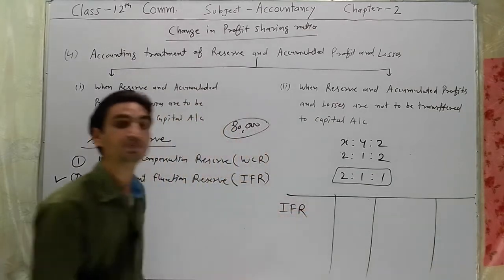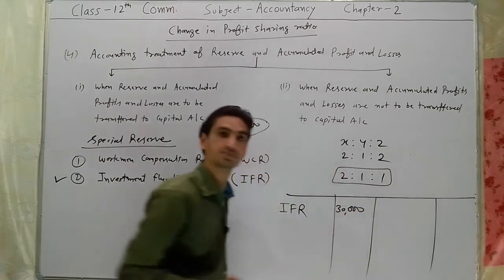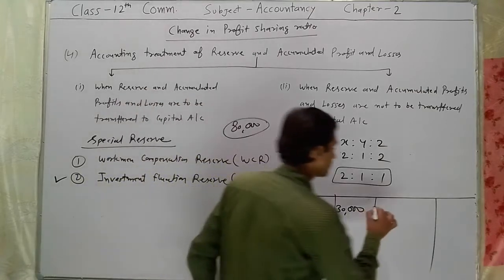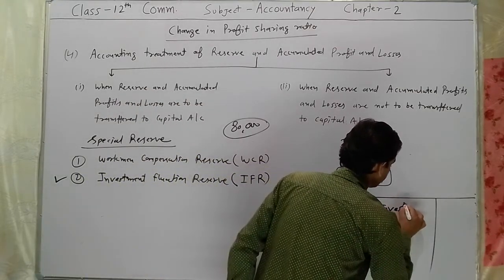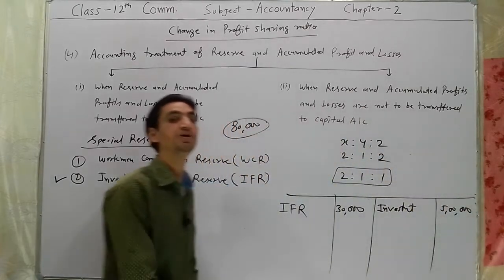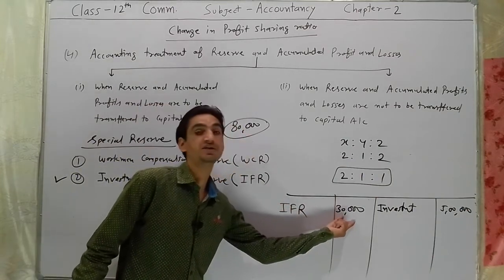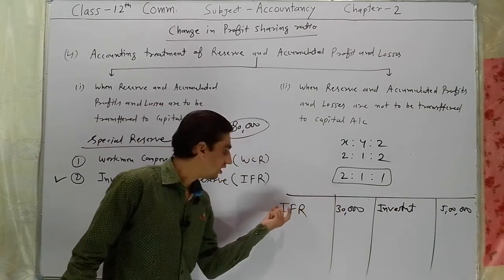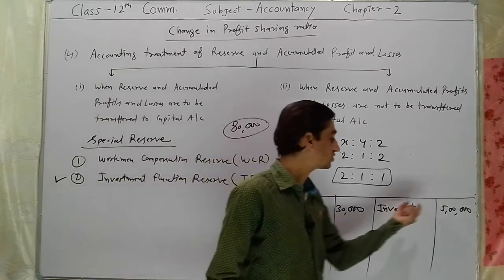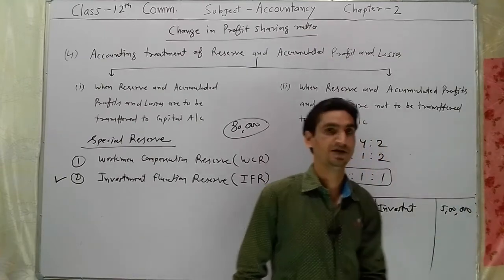IFR, investment fluctuation reserve, rupees 30,000 and investment rupees 5 lakh. This investment fluctuation reserve of rupees 30,000 is created to cover the risk on investment of rupees 5 lakh.